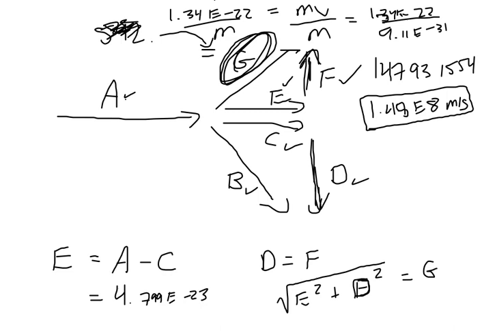Okay. However, it kind of makes sense because this is an X-ray coming in with a huge, huge amount of energy, and it strikes a single electron. That electron is going to go flying, right? And so it's going pretty fast. That actually makes sense in context. If this number was like 7.48 times 10 to the 8th, though, that's too big. It couldn't be that big. So I do feel like this is a good sign here.